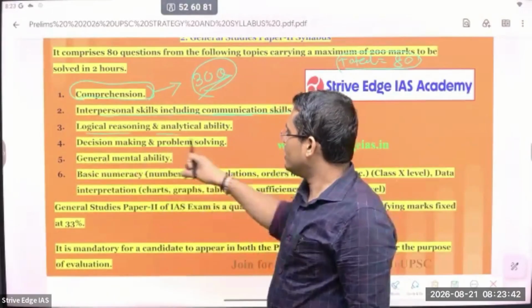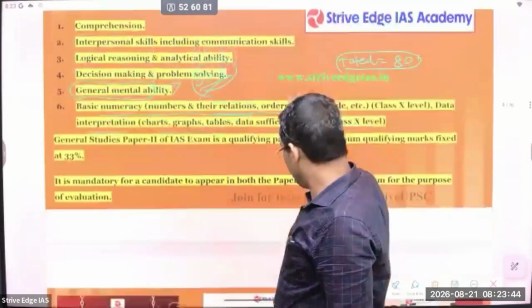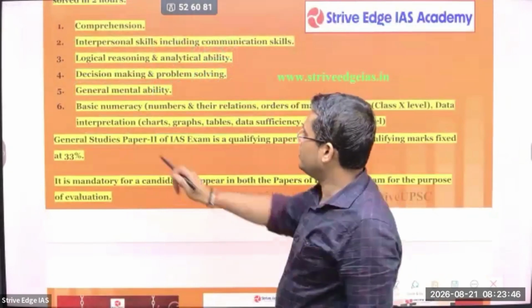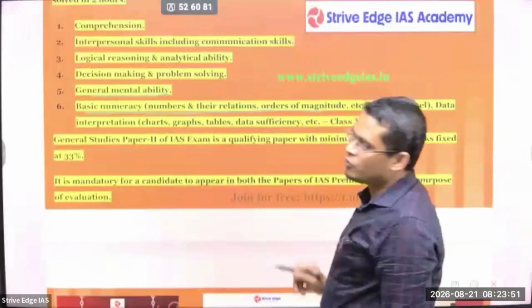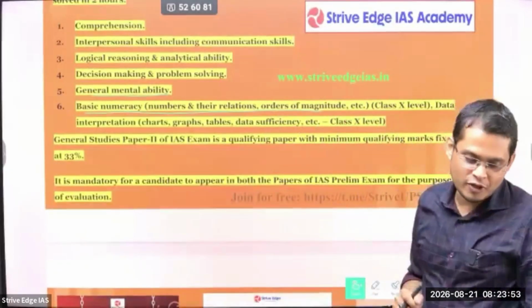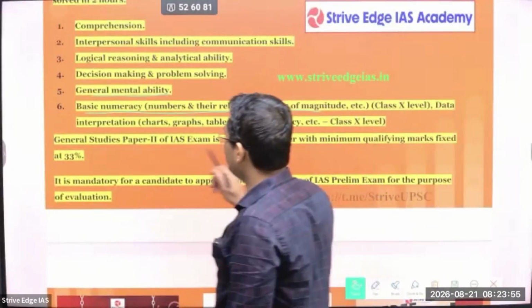Next is logical reasoning and analytical ability. The reasoning part is there, so we have to prepare that as well. Then general mental ability, then basic numeracy. Here quant problems like number system, average, profit, loss, percentage, they can ask.